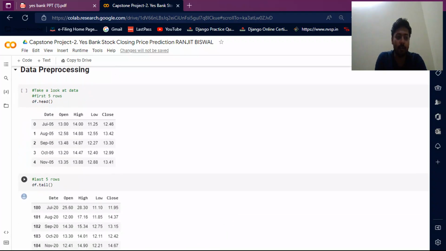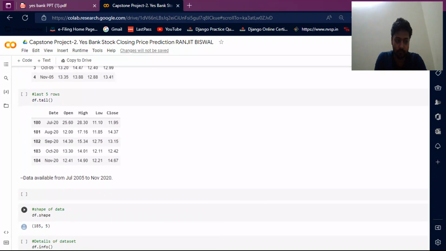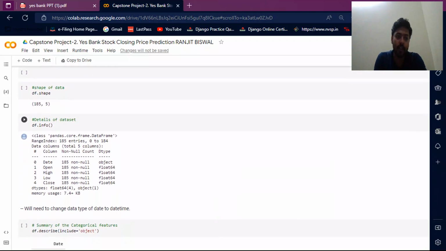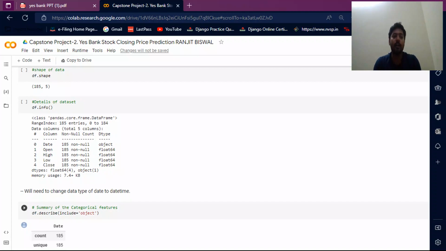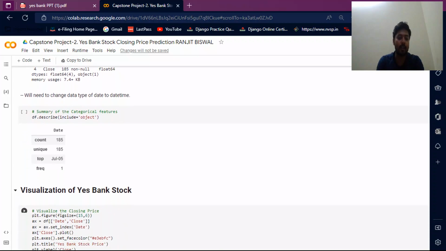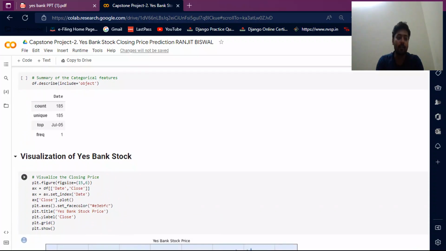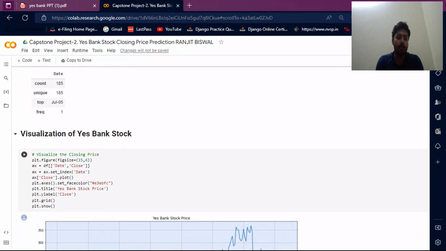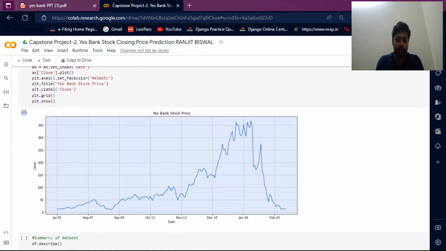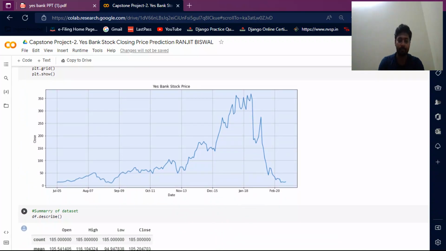Then I do some data processing. The dataset has 185 rows and 5 columns. Then we change the data types of the date column. Describe shows 185 count, 185 unique, top January. Visualization of Yes Bank stock. Then I visualize this Yes Bank stock.